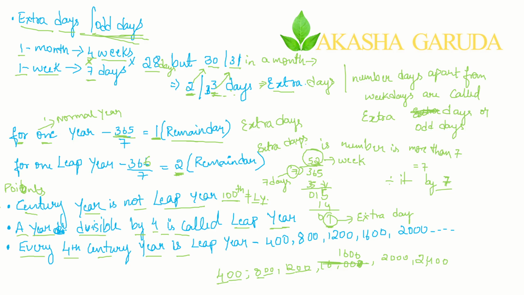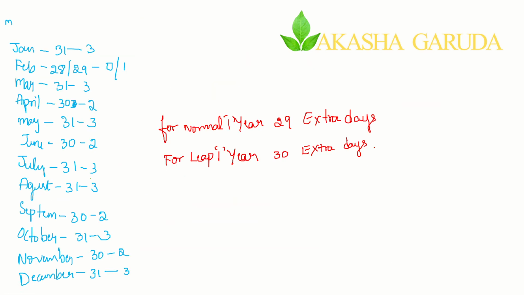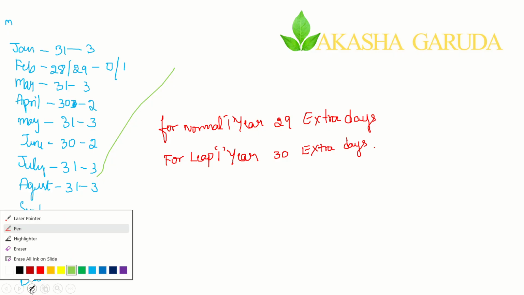In this particular slide, the important part here is extra days. How to calculate extra days? To calculate extra days, you just need to divide any of the given numbers by 7. If it is more than 7, the remainder is the extra days. Fine. Now let us see the next one. See here. Just a second, I'll erase this.